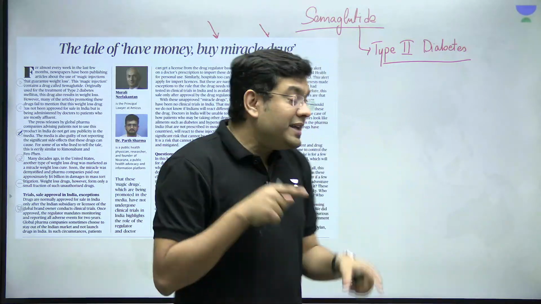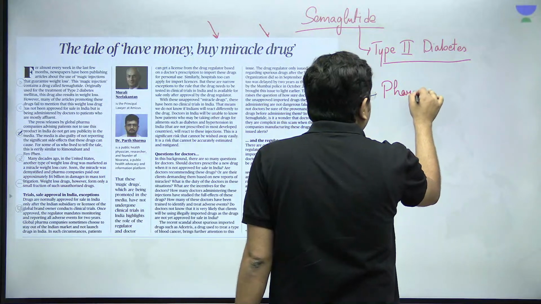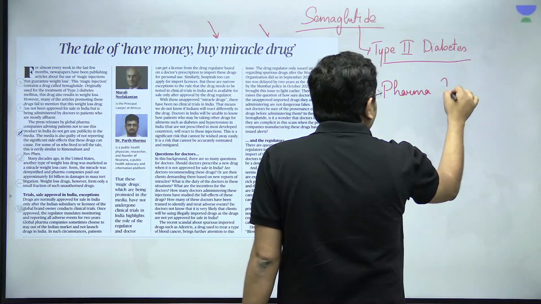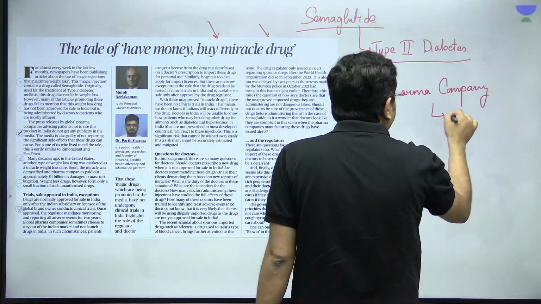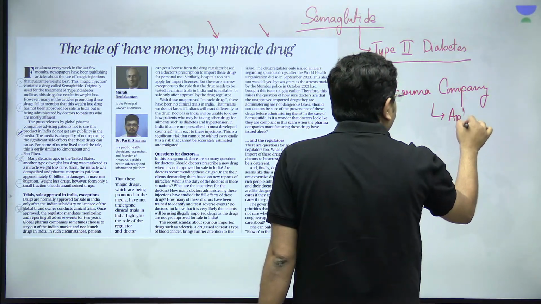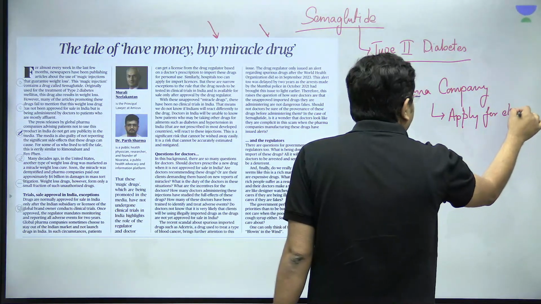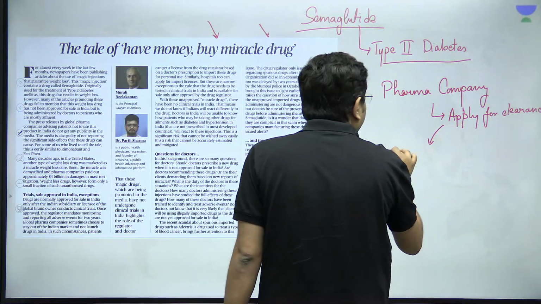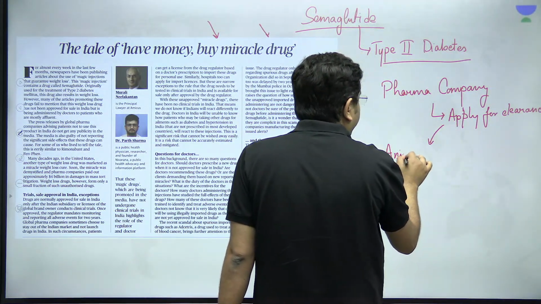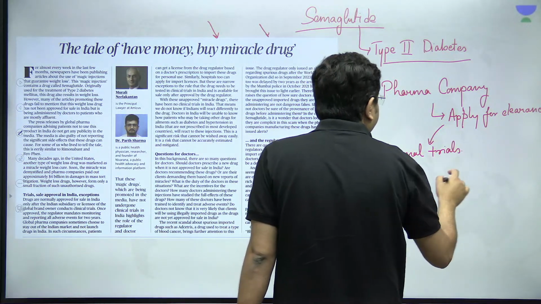So the entire process is, let's suppose, the pharma company first of all will apply for clearance. After getting that clearance, go the animal trials for safety and efficacy.